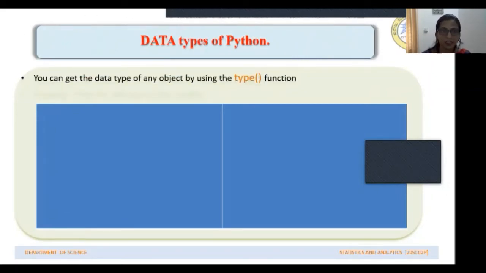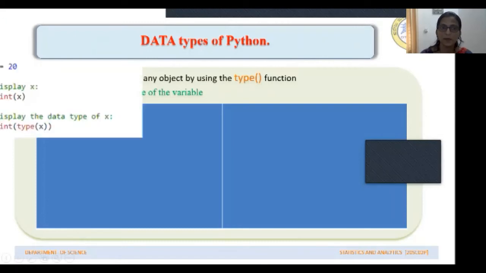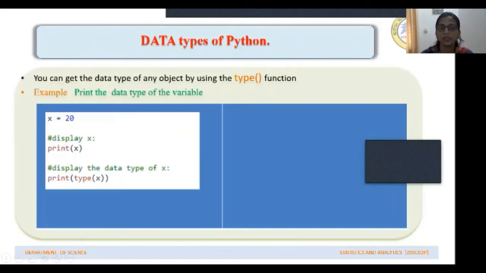Now, you can get the type of data that you're using with the type function. To find out what type of data any value assigned to a variable is, we can use the type function. For example, see, I'm assigning value 20 to x.